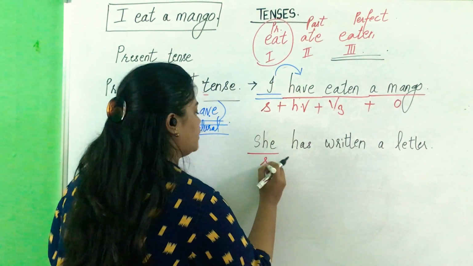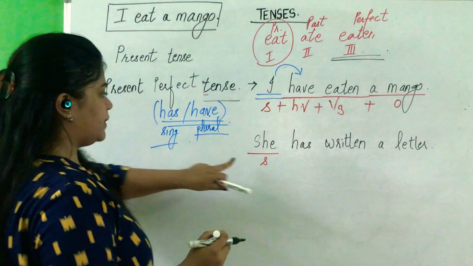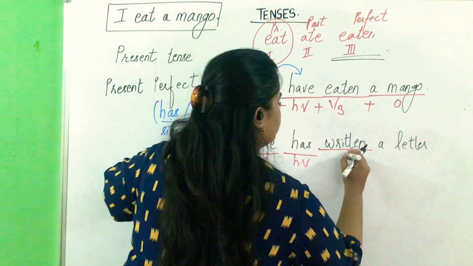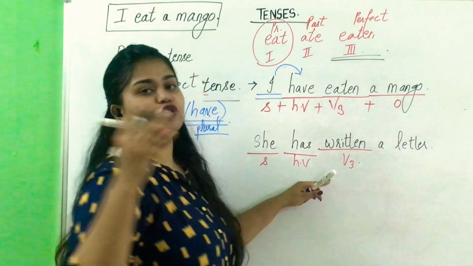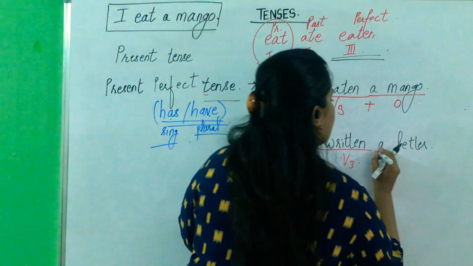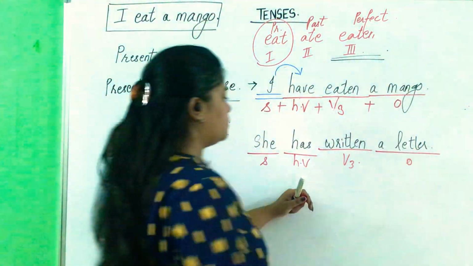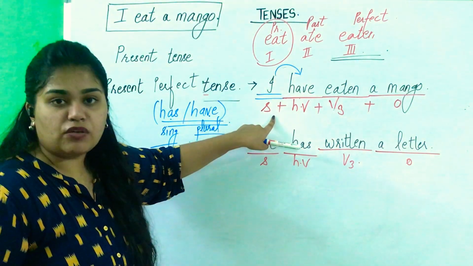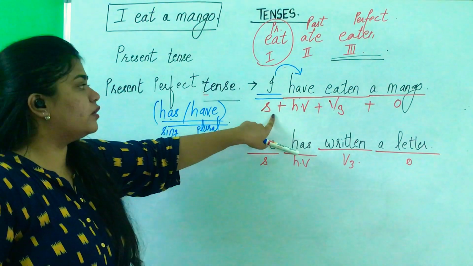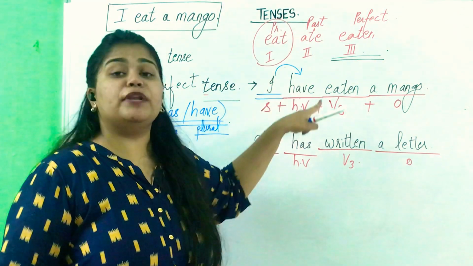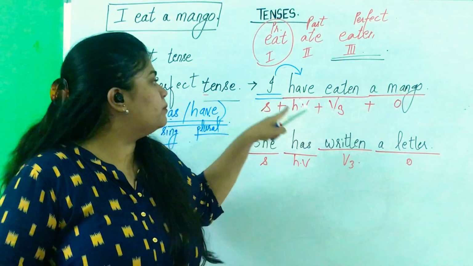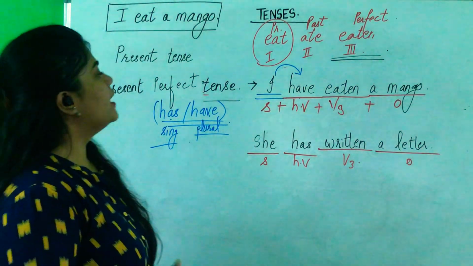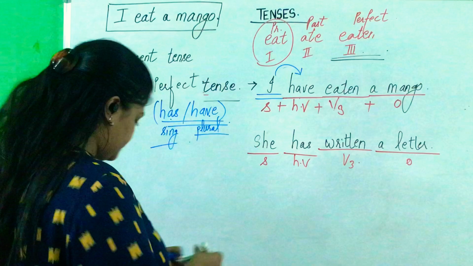So subject has we are going to take because she is singular. V3 form write, wrote and written. A letter is going to be our object. Please note that I is the only subject here which always takes the plural form of the helping verb, that is have. Alright, she has written a letter. I have eaten a mango.